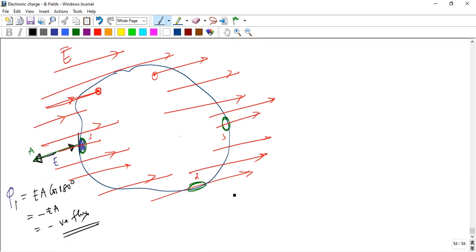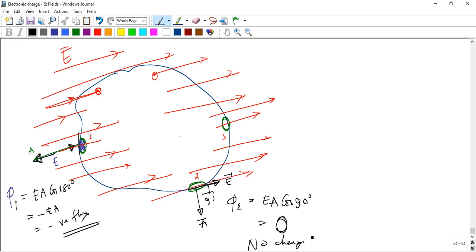If I consider surface 2, phi 2, here the field is skimming the surface, not piercing it. The angle between the field and the area vector is 90 degrees. So EA cos 90, and cos 90 is 0. So no flux pierces the surface. Skimming the surface means the surface has zero charge enclosed, no charge bounded by the surface, so the flux is 0.